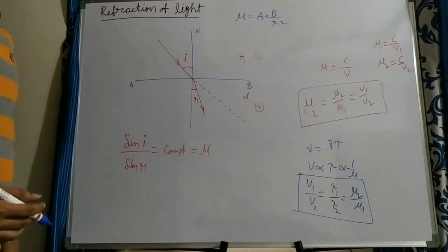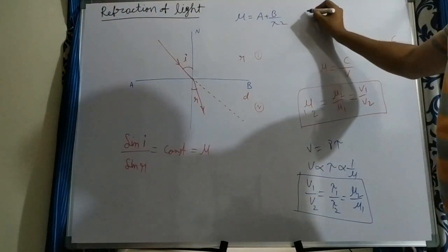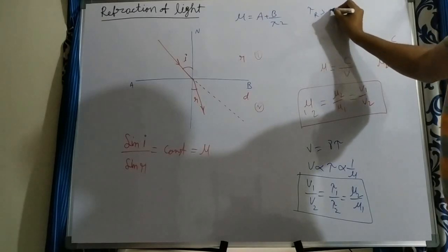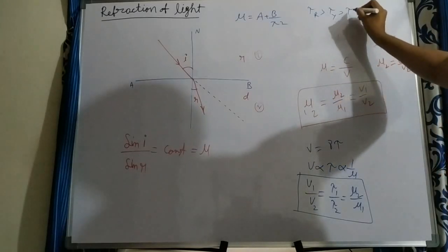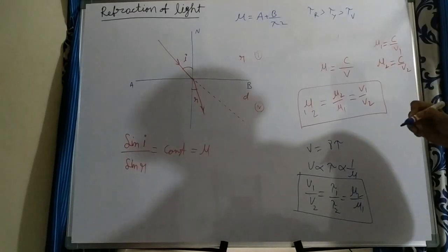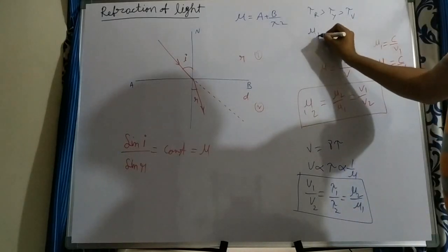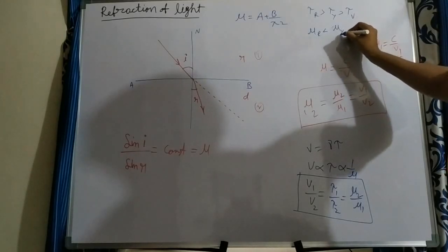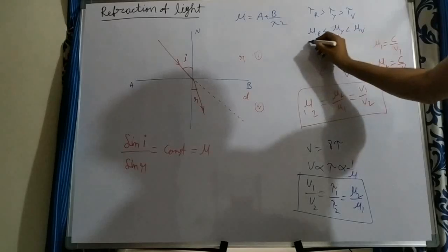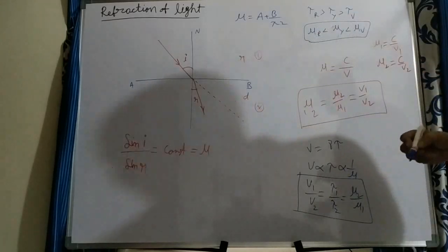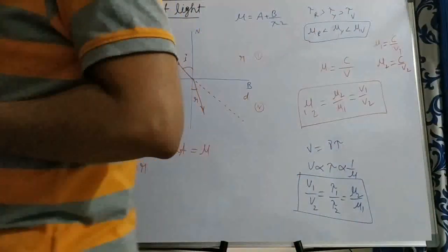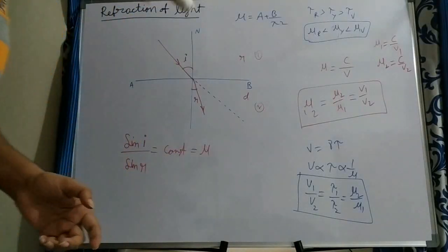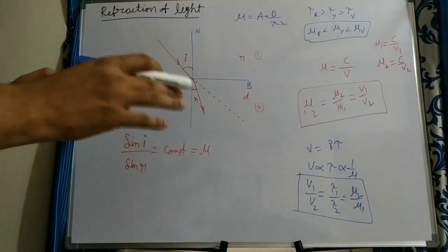So mu is equal to a plus b by lambda square. From this, whichever has more lambda has less refractive index. So which color has more wavelength? That is, lambda of red is greater than lambda of yellow, which is greater than lambda of violet. From this, what can you write? Mu of red is less, mu of yellow is greater, mu of violet is higher when compared to this. But that variation is very small. That's why for a given medium, they took all the colors to have the same refractive index.